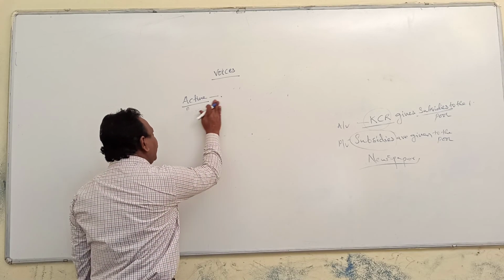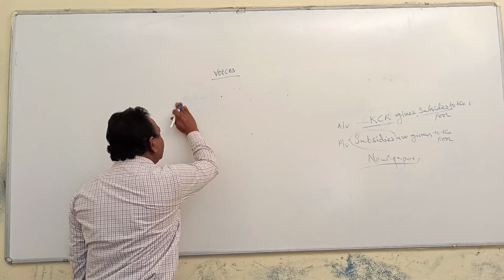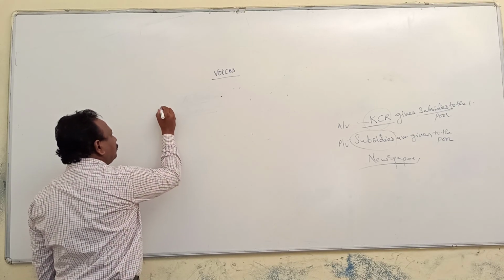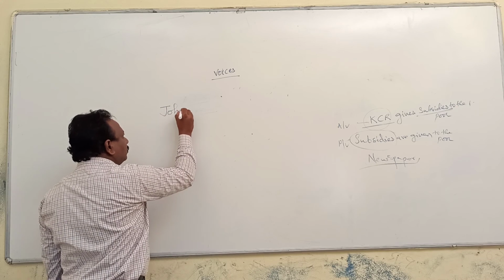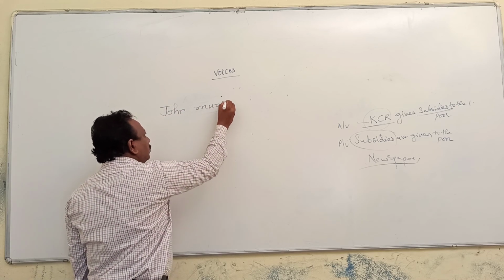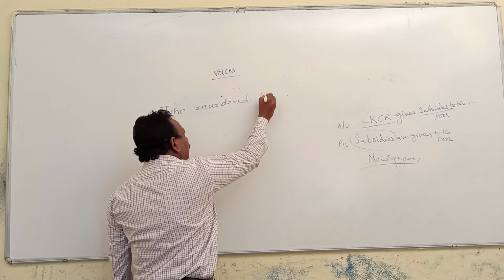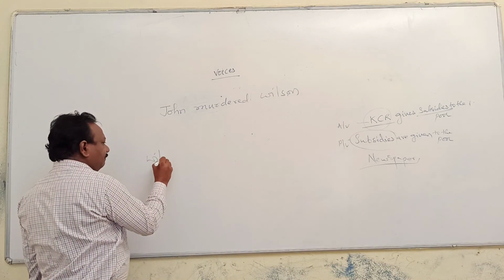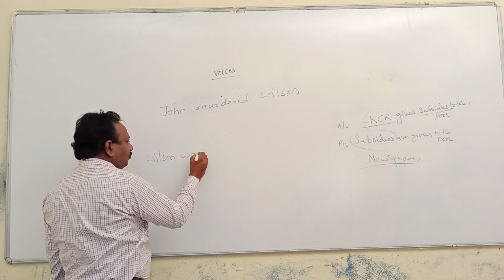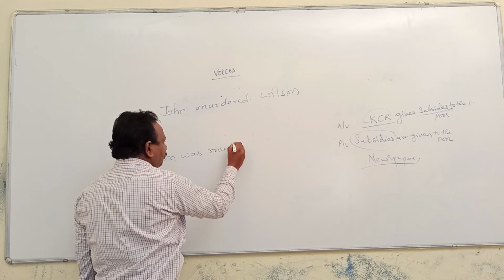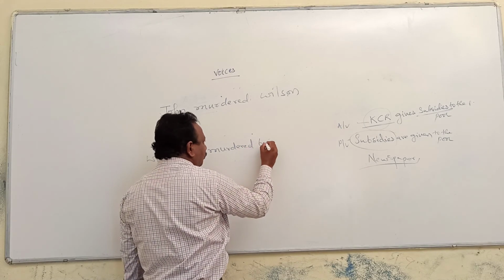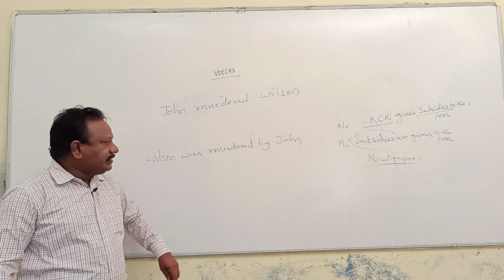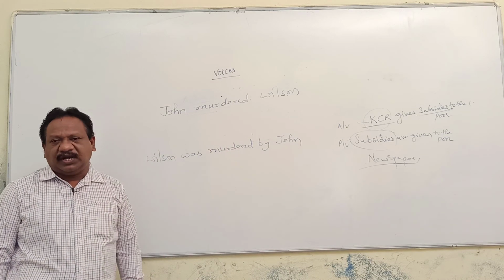When you are coming to the active voice and passive construction, for example, if you take an example: John murdered Wilson, Wilson was murdered by John.